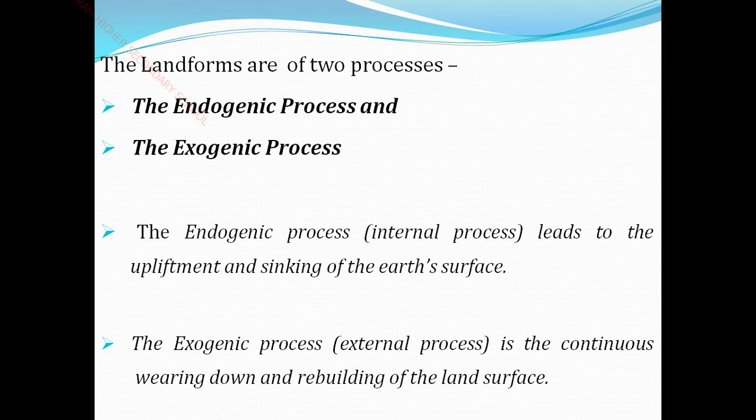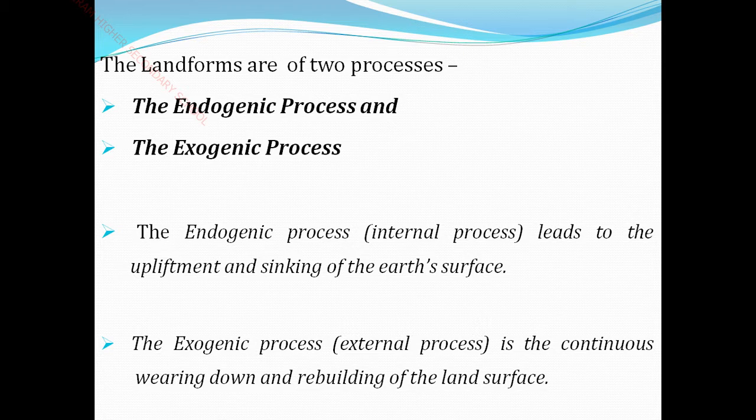You see, landforms are formed by two processes. One is the endogenetic process, the other is the exogenetic process. But here they mention endogenic process and exogenic process. What is the endogenic process? Endogenic process means the internal process we have seen in the first lesson, the earth's interior: crust, mantle and core.